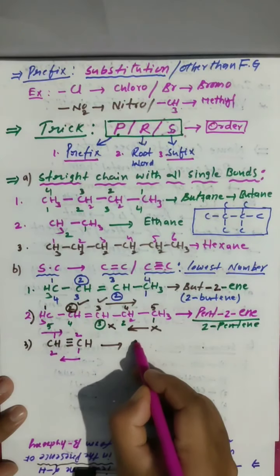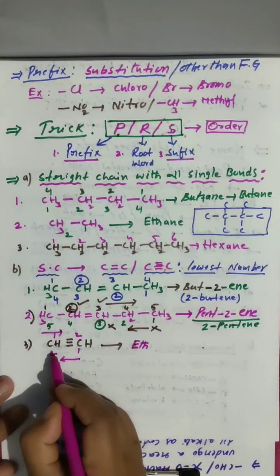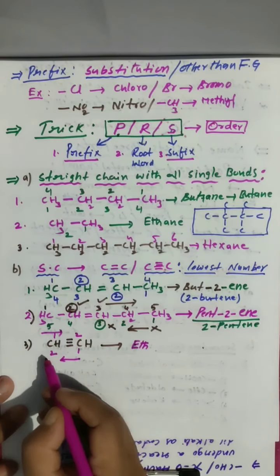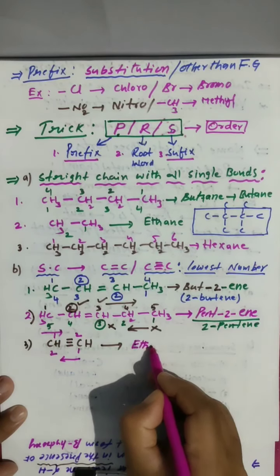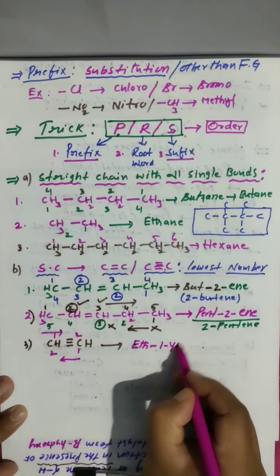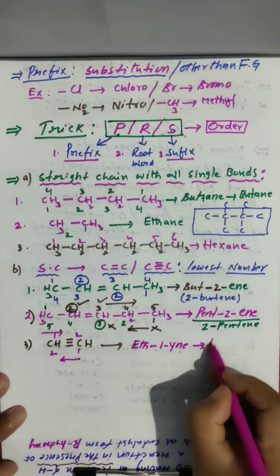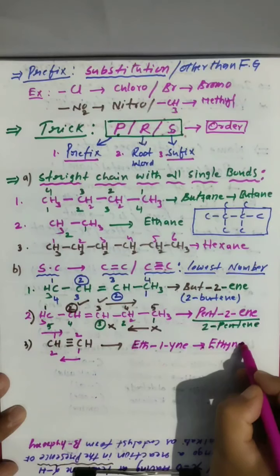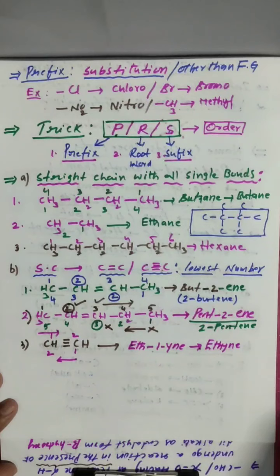That's why we give the name: 2 carbons are there, eth. Triple bond is there, ine. Ine at which carbon? Here you are getting 1, here you are getting 1. So, eth-1-ine. The 1 is no need; generally we are not mentioning it. Ethine. Clear? Eth-1-ine is nothing but ethine.